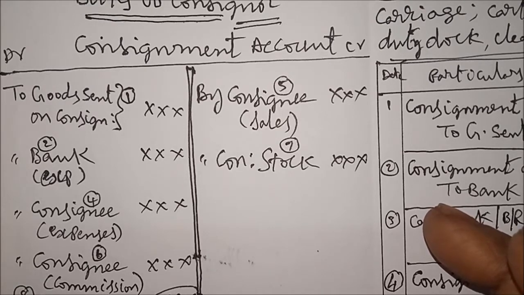Even if you forget the entries, if you follow this method, you can easily write all the entries. So please remember the procedure I am going to explain to write the entries.